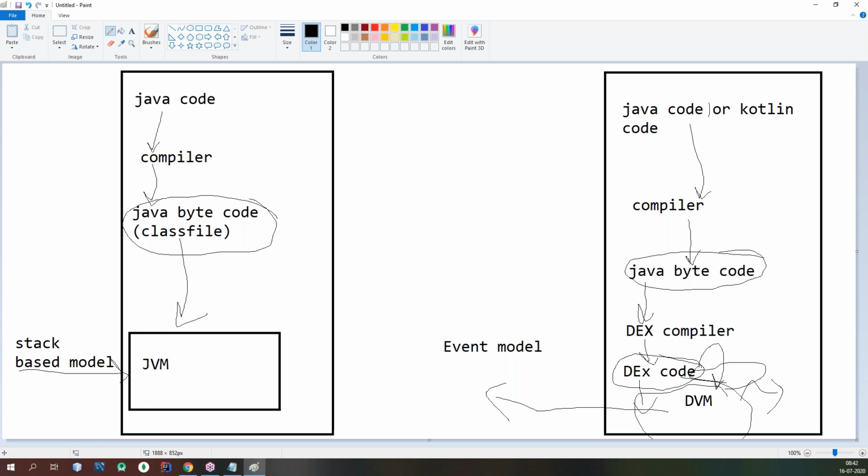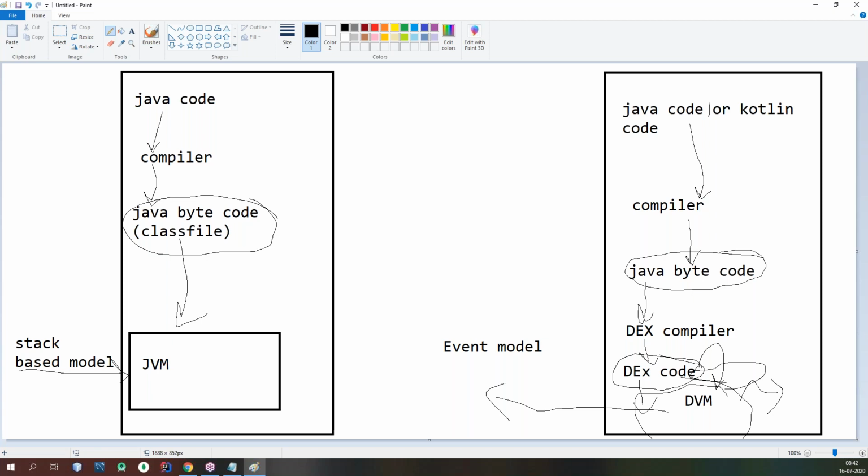Now you have to understand why ART, the Android runtime environment, was introduced, and why they are not going with the Dalvik virtual machine as the runtime environment. What was the reason behind that? Let's understand the point. The Dalvik virtual machine internally uses the JIT compiler, just-in-time compiler.